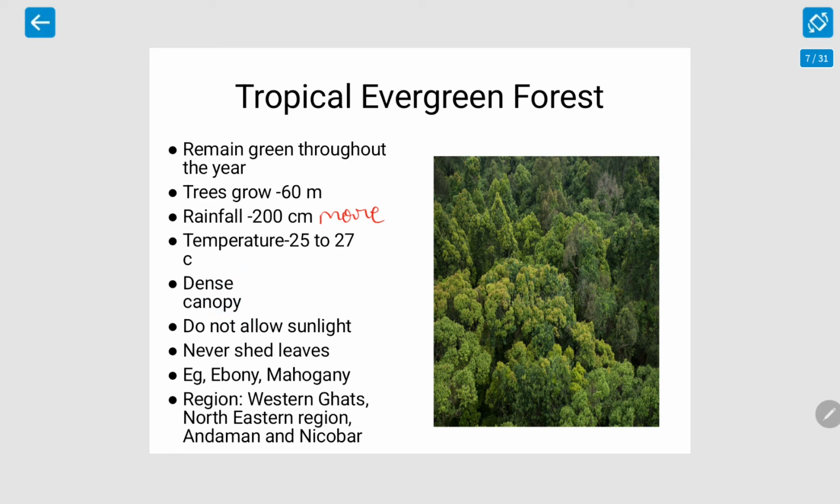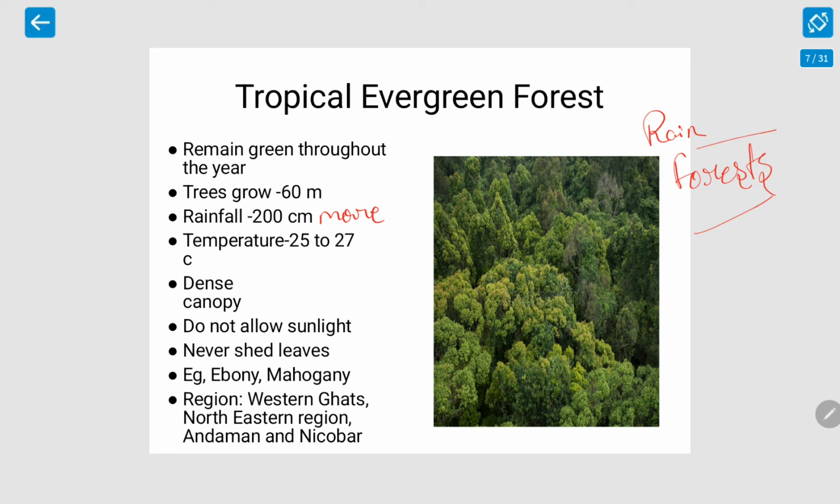The carpet layer of grasses does not grow here because sunlight is not able to penetrate and reach the ground. So dense are these forests that the sunlight does not reach the ground. So the carpet layer of grasses does not grow here. They are found in the areas of heavy rainfall, thus known as rainforests. These are also known as rainforests because they grow in the areas of heavy rainfall.